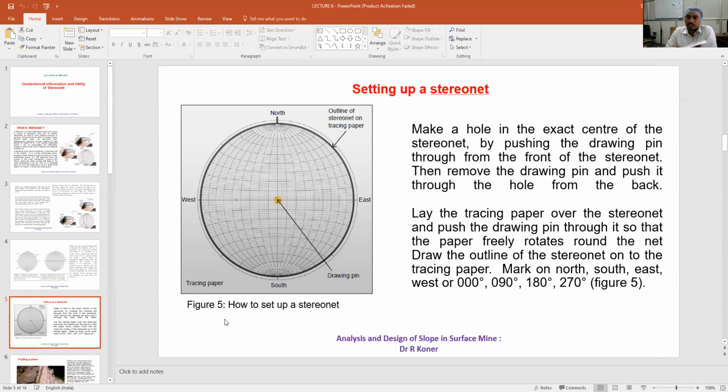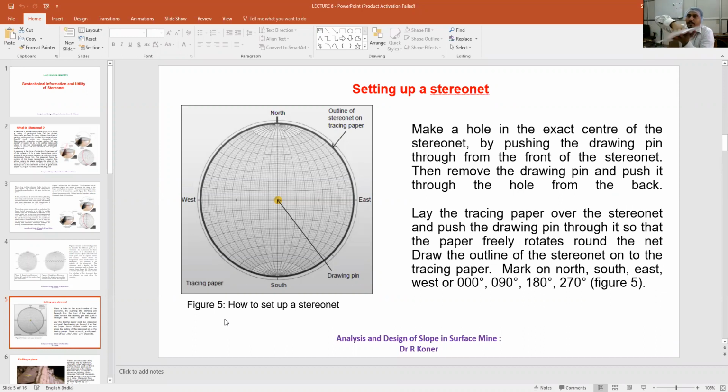So on the StereoNet, on the top you will place the tracing paper. On the tracing paper, you can visually see the StereoNet. At the center, you will insert a pin on the top. After it is done, then a pin will be inserted from the bottom to the top. The setup is such that the pin is at the bottom and directed upward.